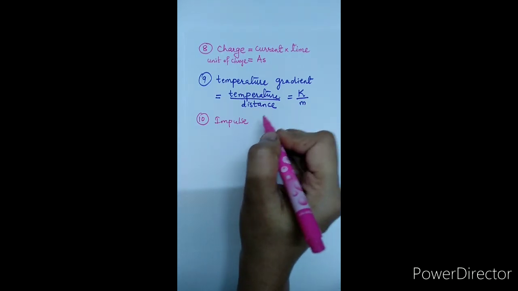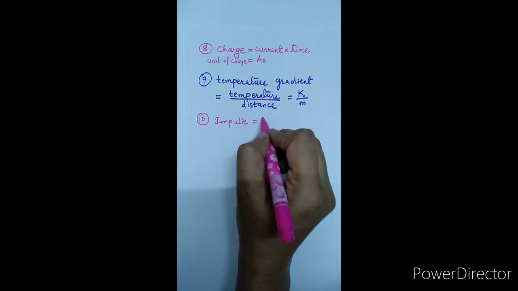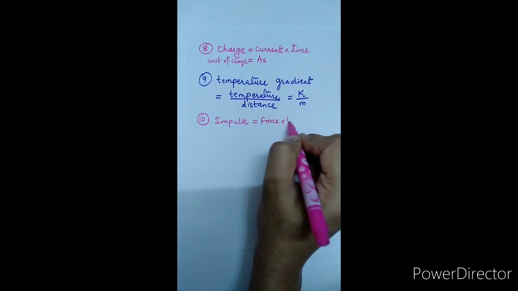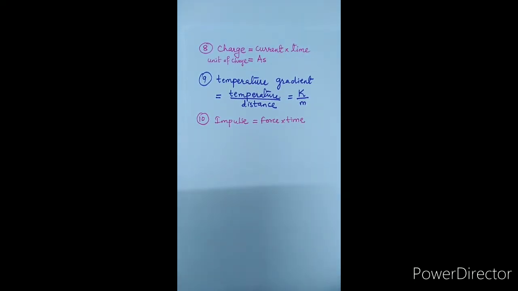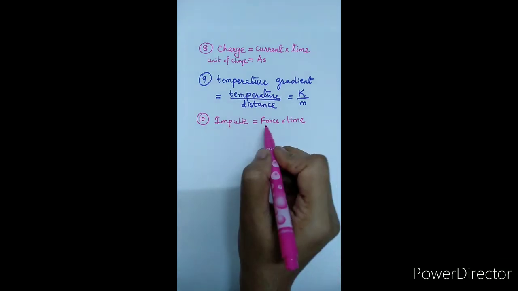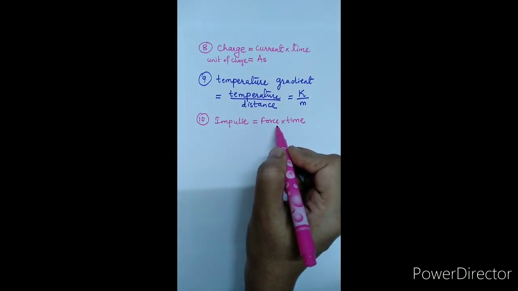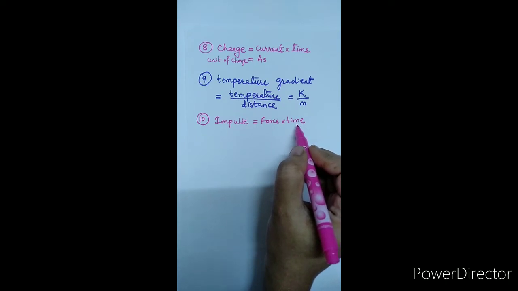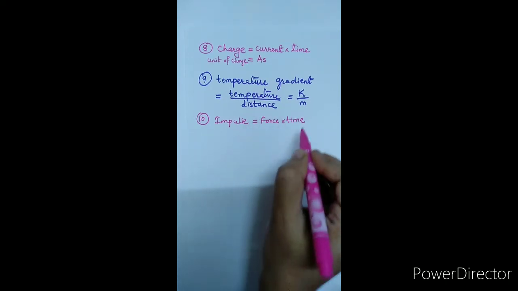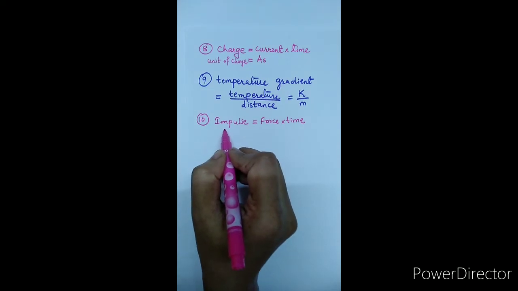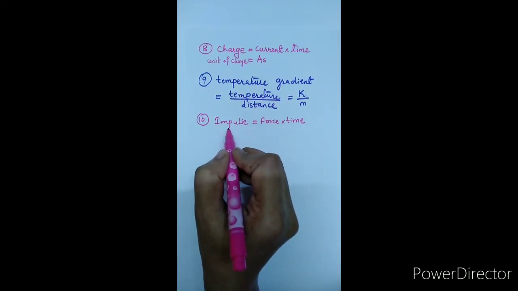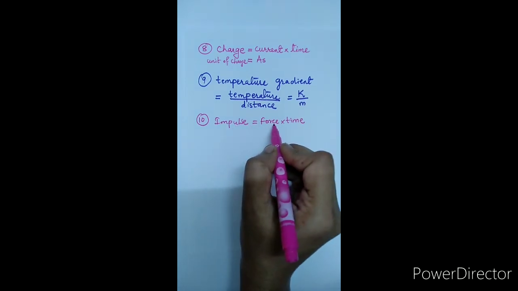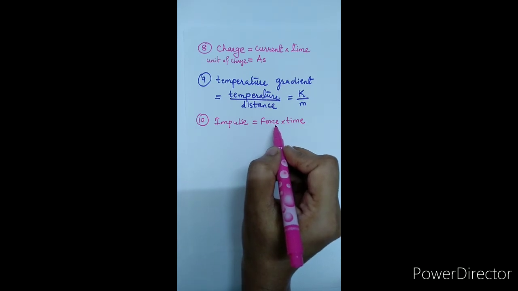Impulse is to be defined as the product of force and time. As we had seen already, force is a derived quantity, and here we are using one more fundamental quantity, time, and by using this we are getting the physical quantity impulse. So here we can say that impulse is a derived quantity. Actually, force is the product of mass and acceleration.